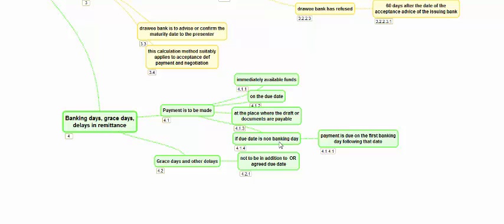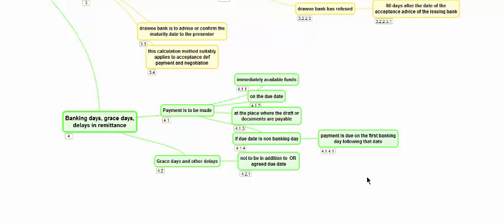done. If the due date is a non-banking day, payment is due on the first banking day following that date. If the due date is a non-banking day, because when you calculate 60 days after the date of a particular event, and if that falls on a non-banking day, payment is due on the first banking day following that date. So that is why what happens is, when the bills are drawn on banks in Middle East, and when they have 1 week long holiday for Ramadan or Eid and things like that, the payment will be delayed by that much period till the first banking day is available, and then the funds will be paid.